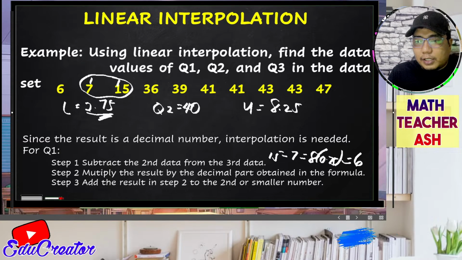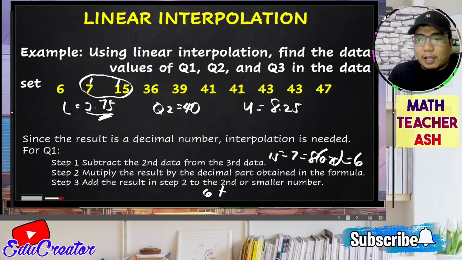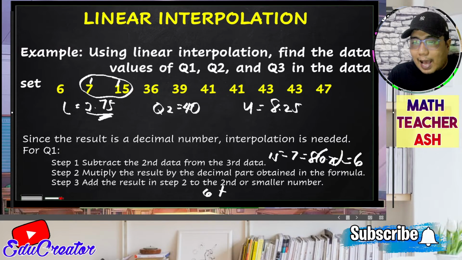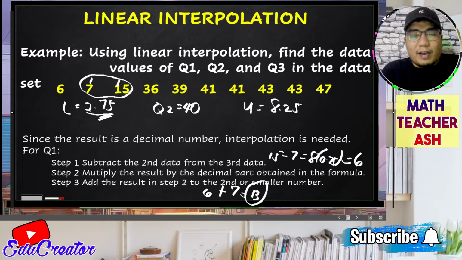And then for our step 3, we add the result in step 2 to the small number. Okay, so between 7 and 15, what is the small number here? That is 7. So we will be adding 6 to 7, and the answer for that is 13. This means that the exact value of our quartile 1 is 13.